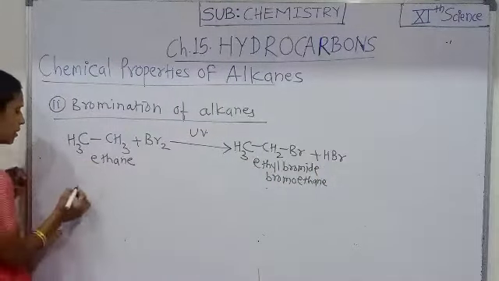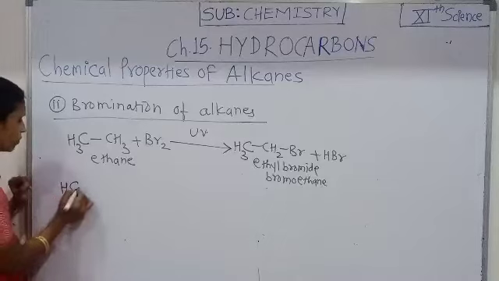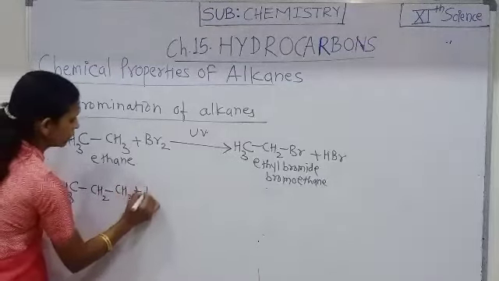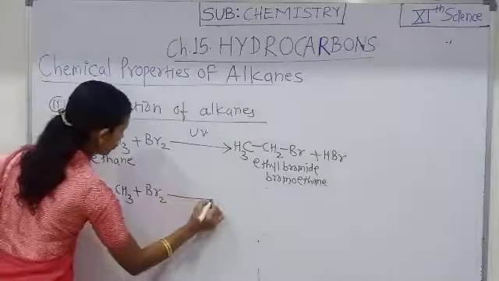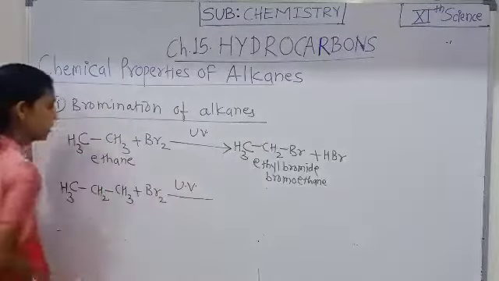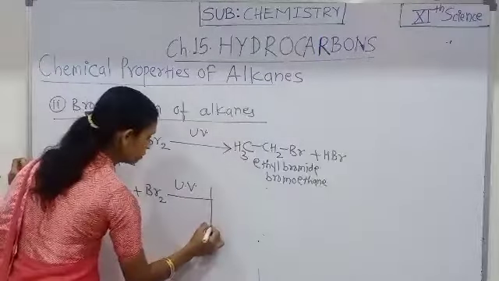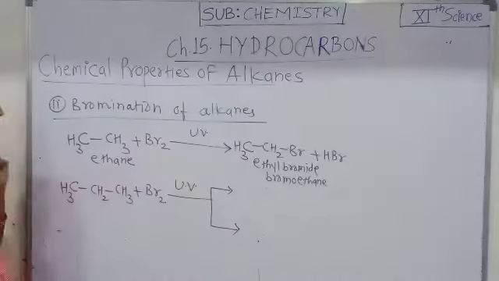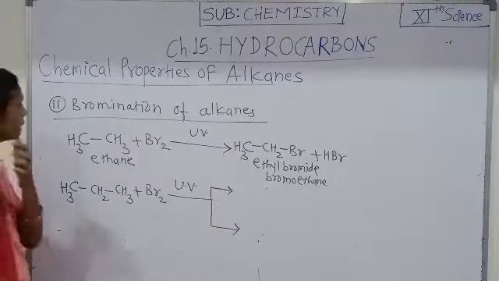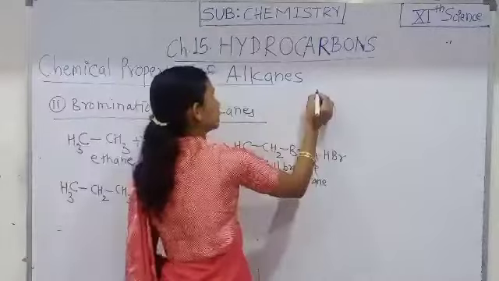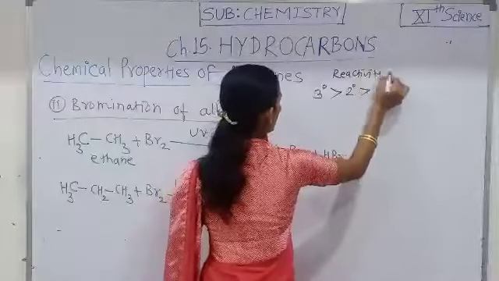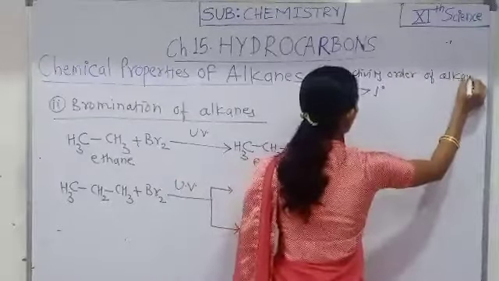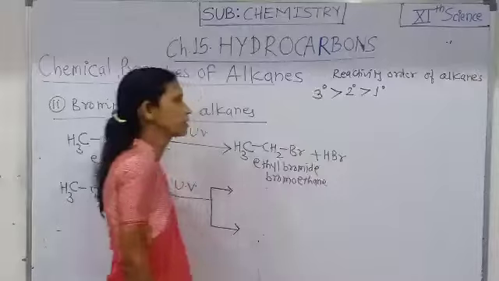And if bromination of propane takes place in the presence of UV rays, then there is the possibility of formation of two products, because we have already studied the reactivity order of alkane towards halogens.